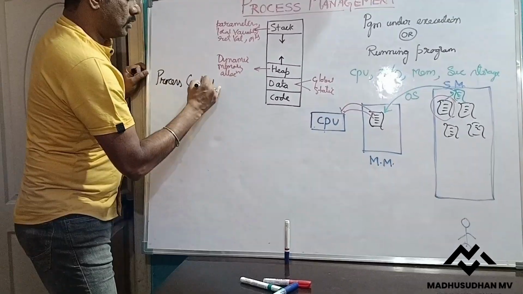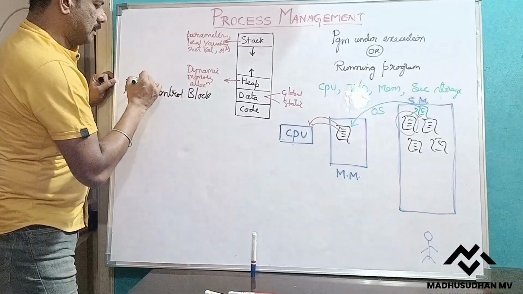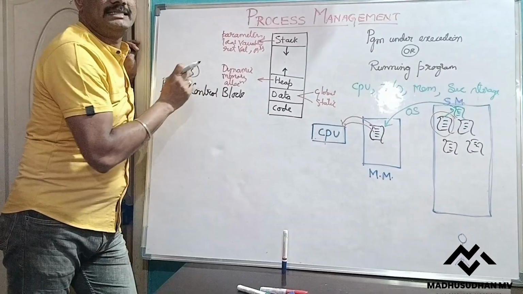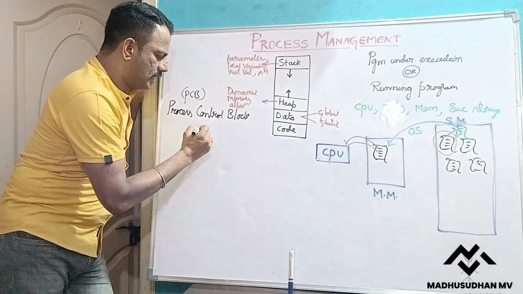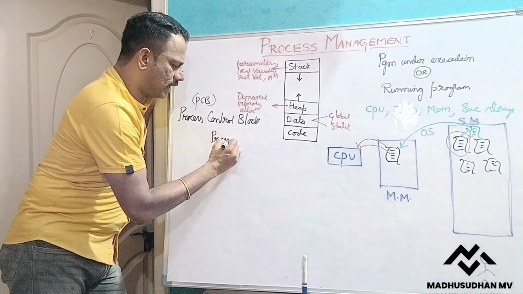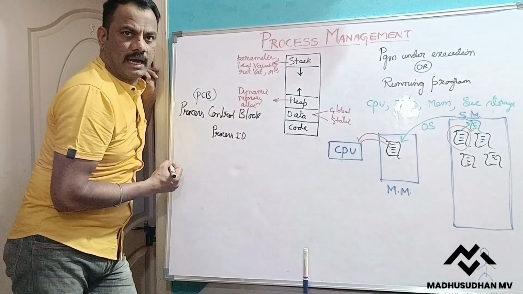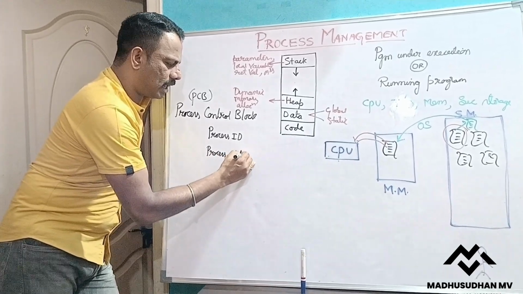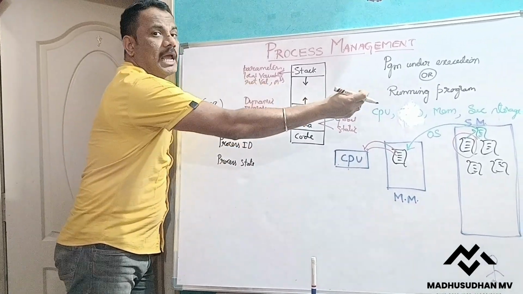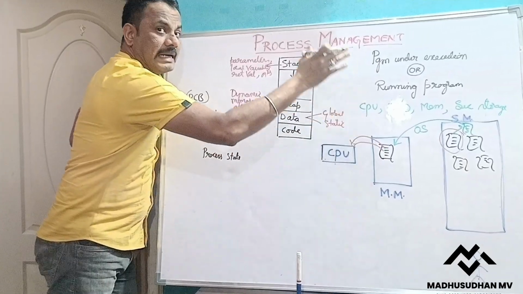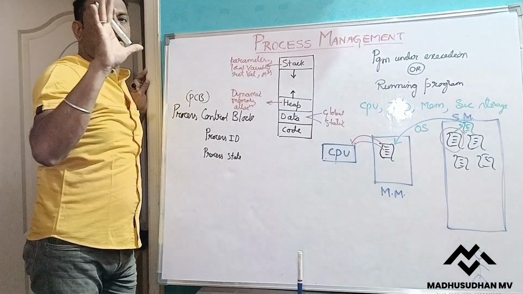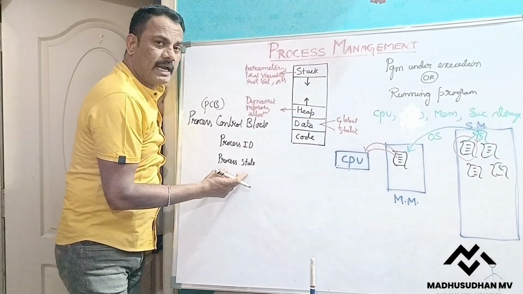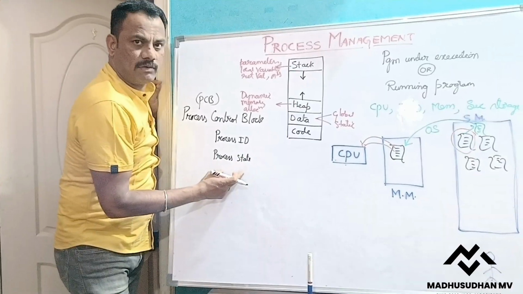Process control block, also called PCB. It is also called task control block, TCB. What does it contain? Every process has one ID called process ID, or PID, and every process should be in one state. In the life cycle of every process, from the time it is brought to the main memory till it completes, it has to be in any one of 5 states, which we'll discuss later. So which state the process is currently in will be maintained.